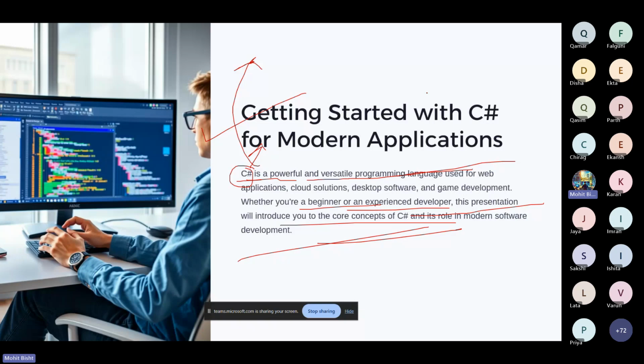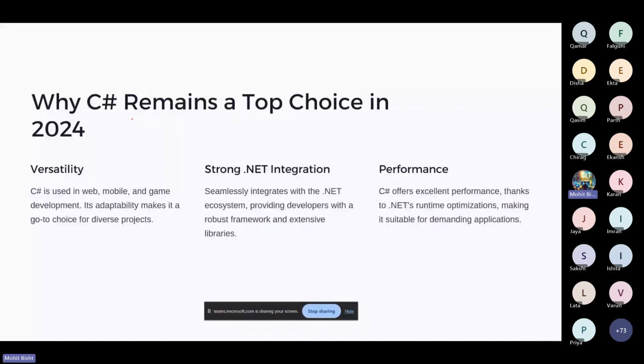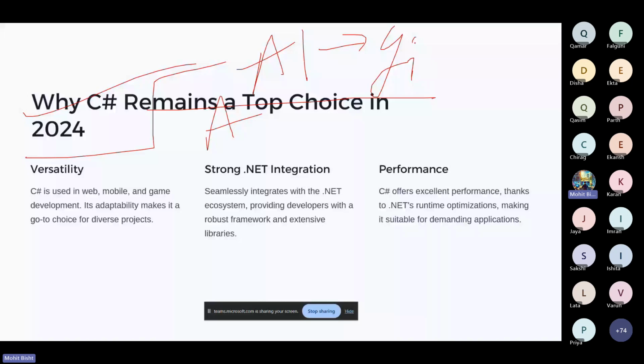All right, so let's go to the next slide and see what we have there. So why does C Sharp remain a top choice in 2024? As I already discussed, nowadays a lot of things are booming. Firstly, we are hearing a lot of terms like agentic AI, AI agents, and other things.